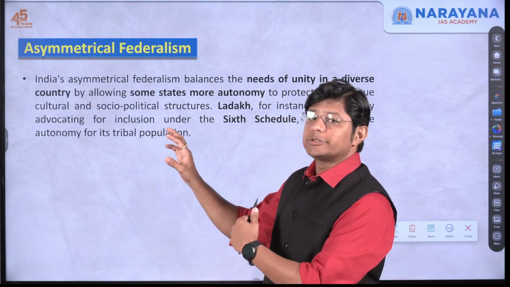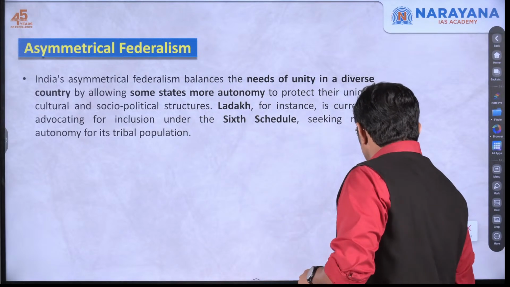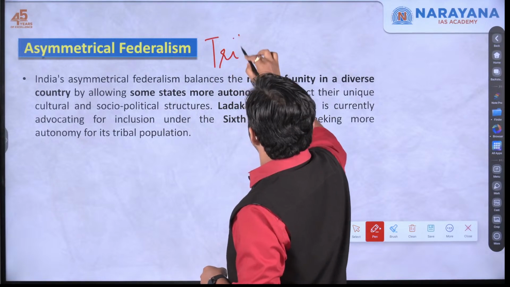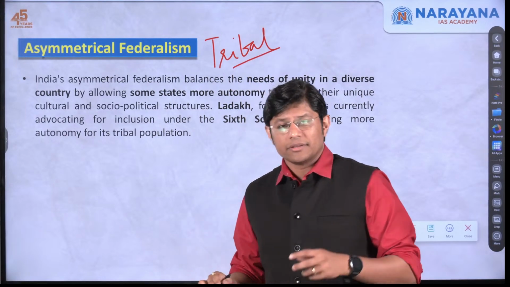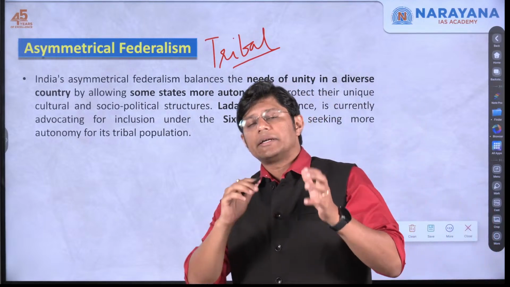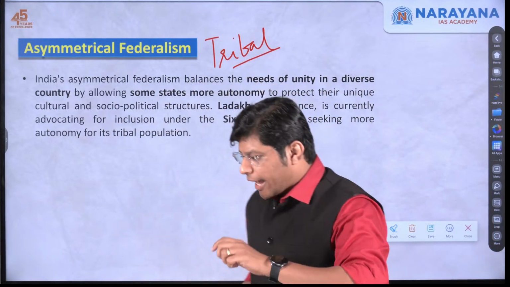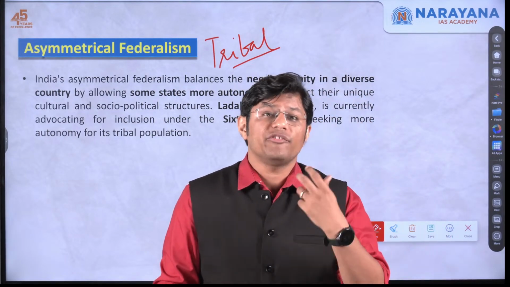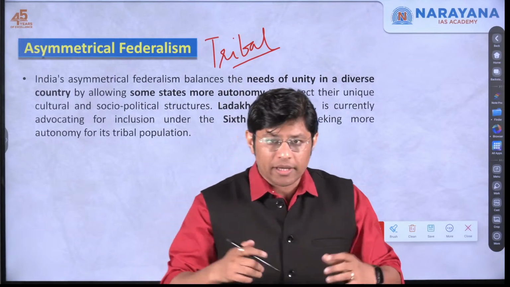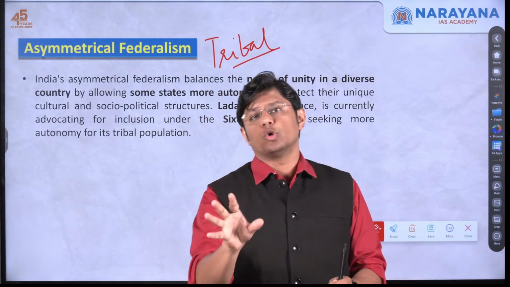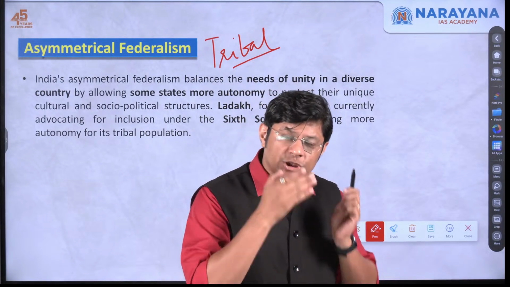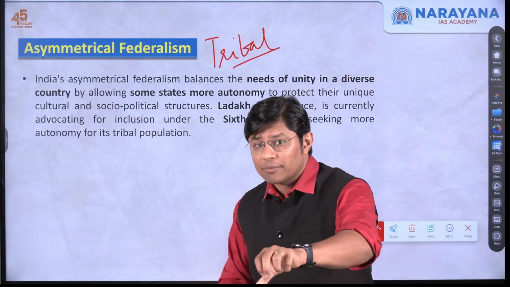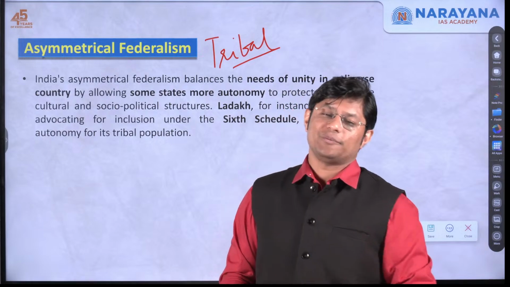For example, when it comes to the tribal population, the people who live in tribal inhabited places live in a coexistential relationship with the forest, which means the forests are their homes. If you try to take them away from the forest, they will hit back.